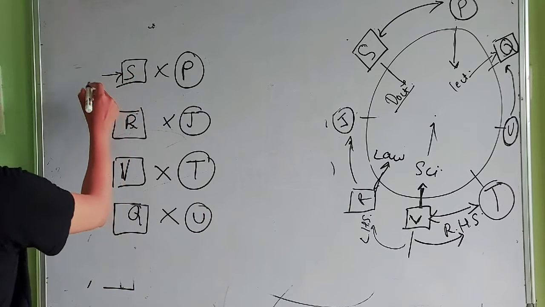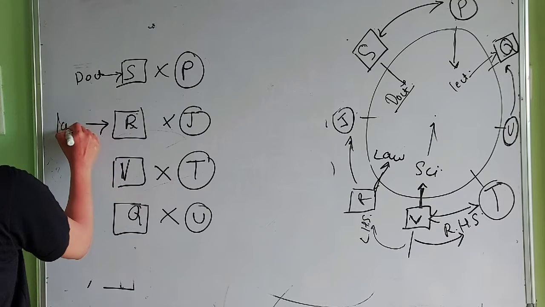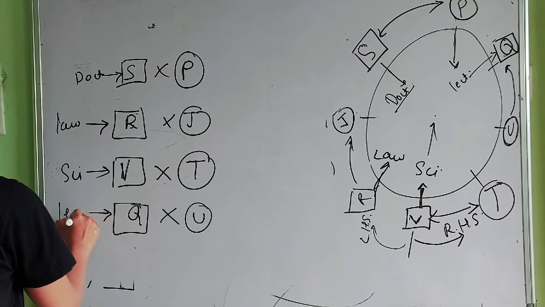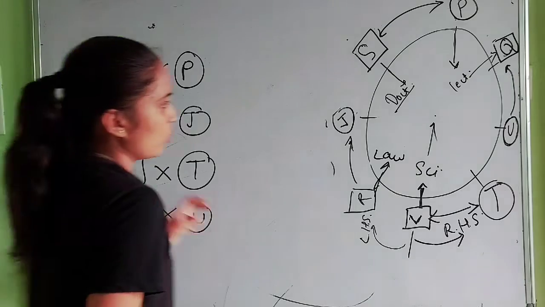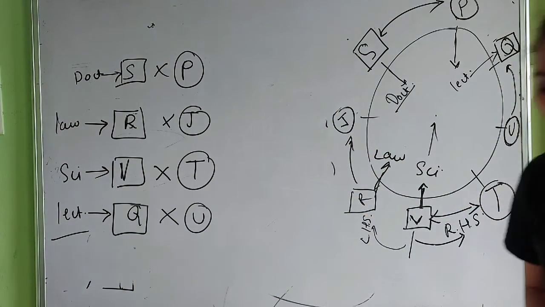And S is a doctor, R is a lawyer, V is a scientist, and Q is a lecturer, okay. Using this info and this table, we can solve the problems, okay.